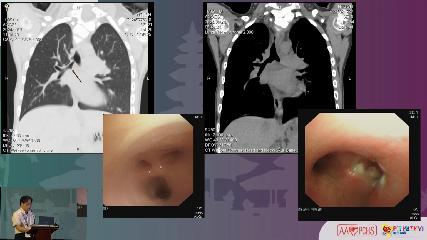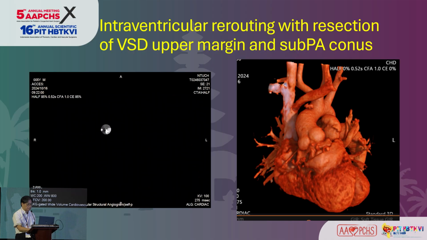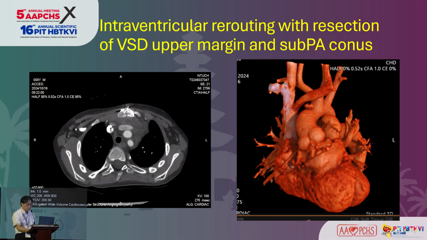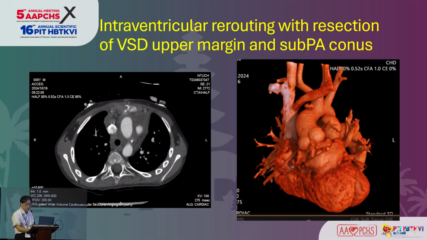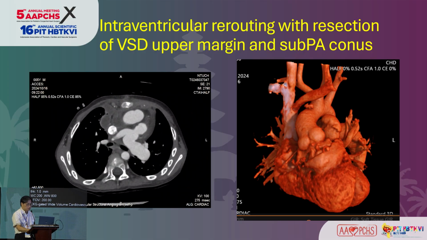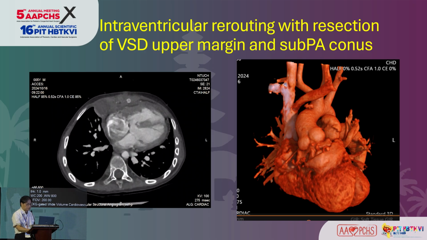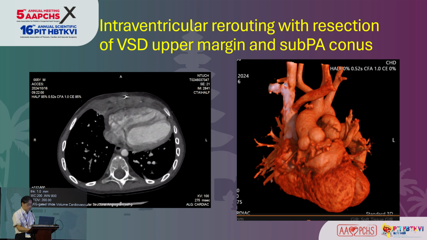And this patient also had stenosis of the right lower bronchus. So before the cardiac surgery, we did the bronchoplasty first to restore the bronchus, and then after the bronchus stabilized, we went on to biventricular repair. And this is the final outcome. And for this particular case, we did an RVOT incision to approach the VSD and the subpulmonary stenosis. So there is a patch to finish the RVOT, and the patient was doing well after surgery.